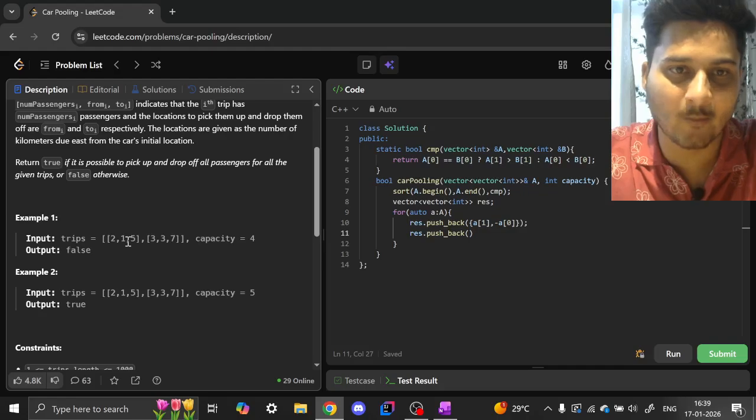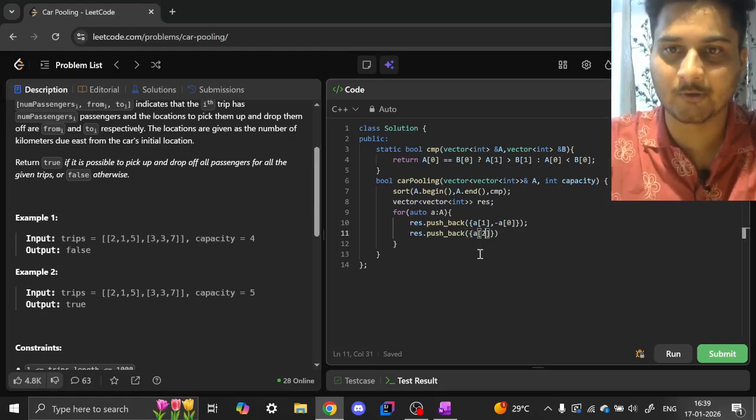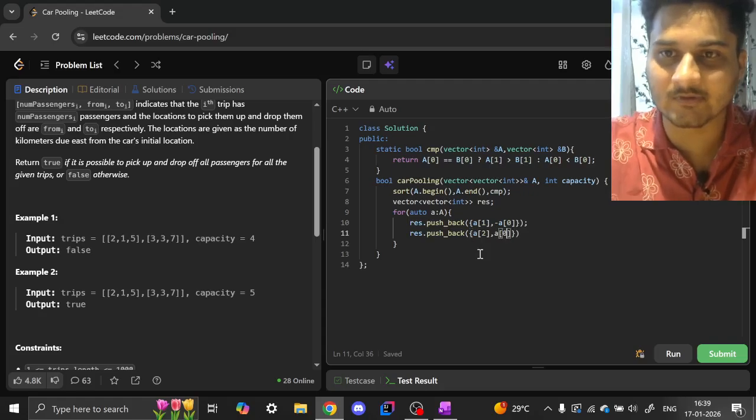So we will have 1 comma minus 2 and then 5 comma 2. So a of 2 and then a of 0. So this is how our result array will look like.